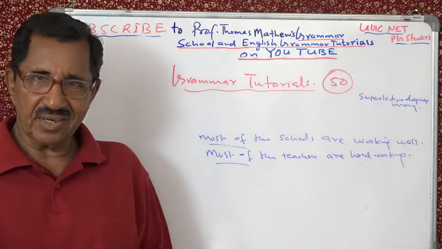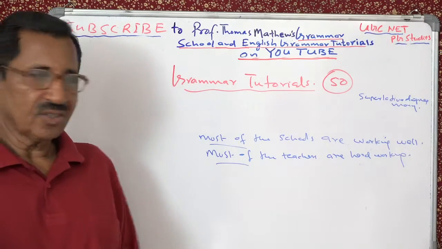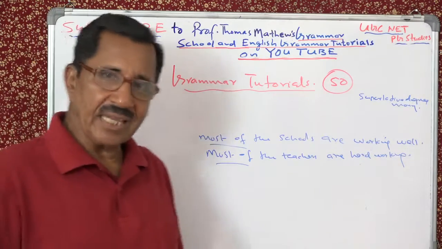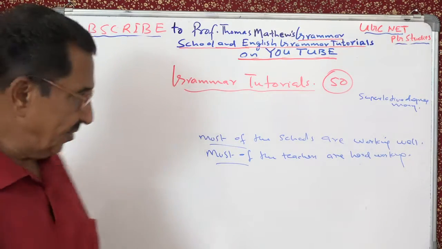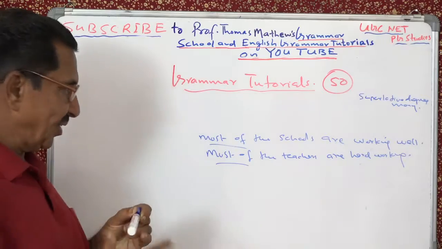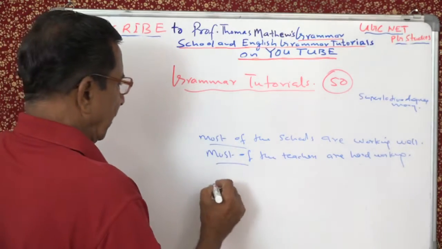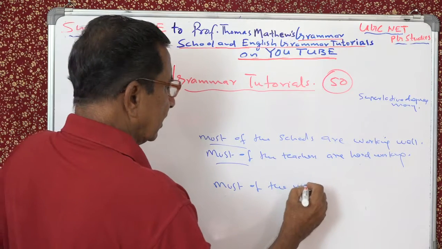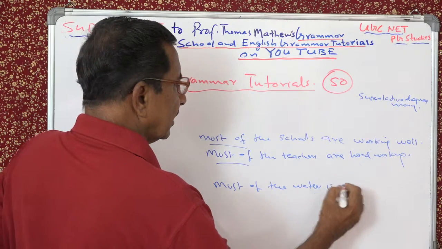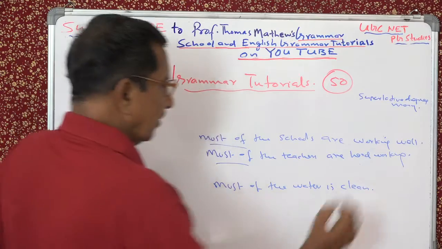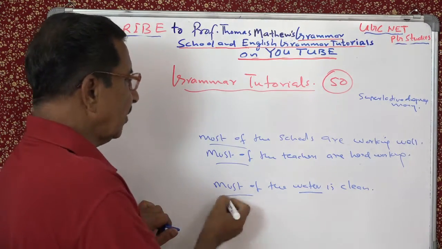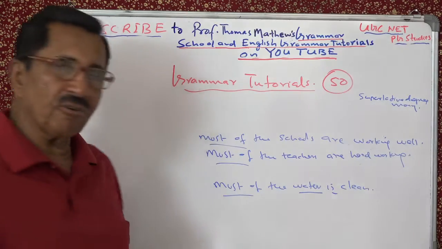Superlative is cleverest. So in this case, this is the superlative degree of many. Now, I'll give you a very simple way you can see. Most of the water is clean. Here it is used with the uncountable noun and the verb is singular.